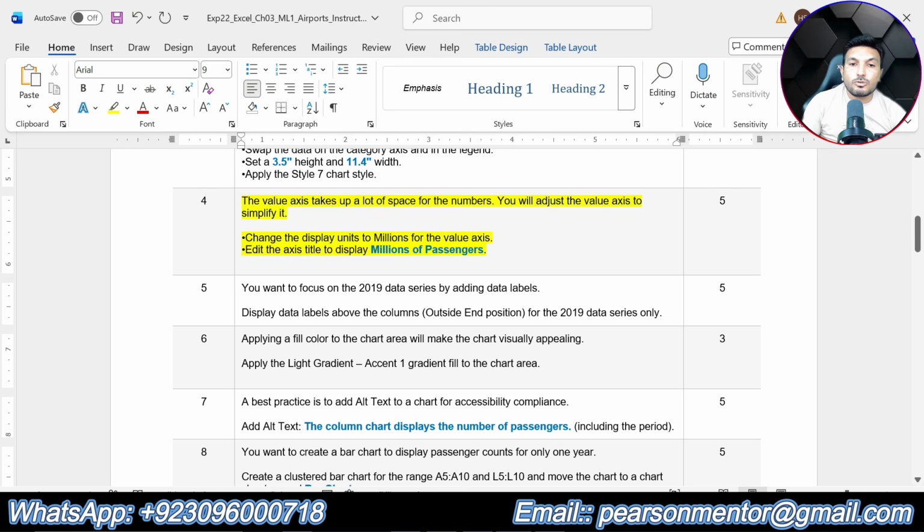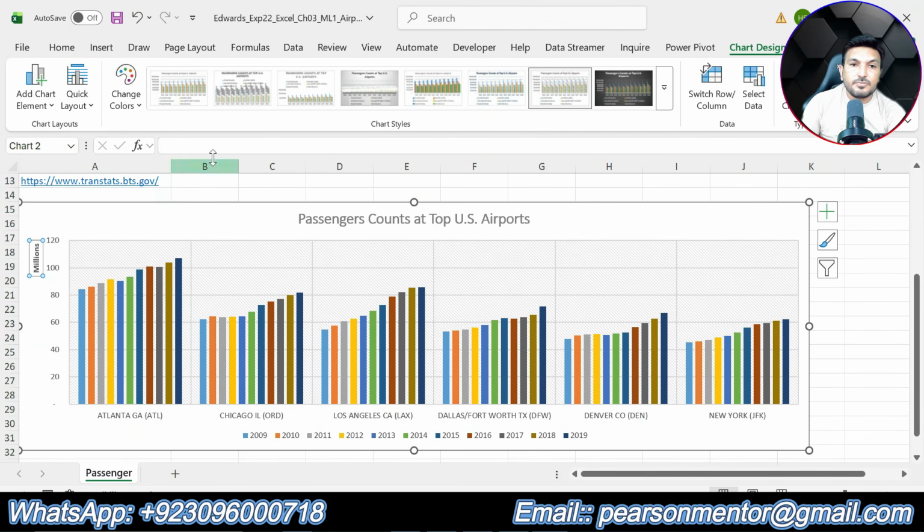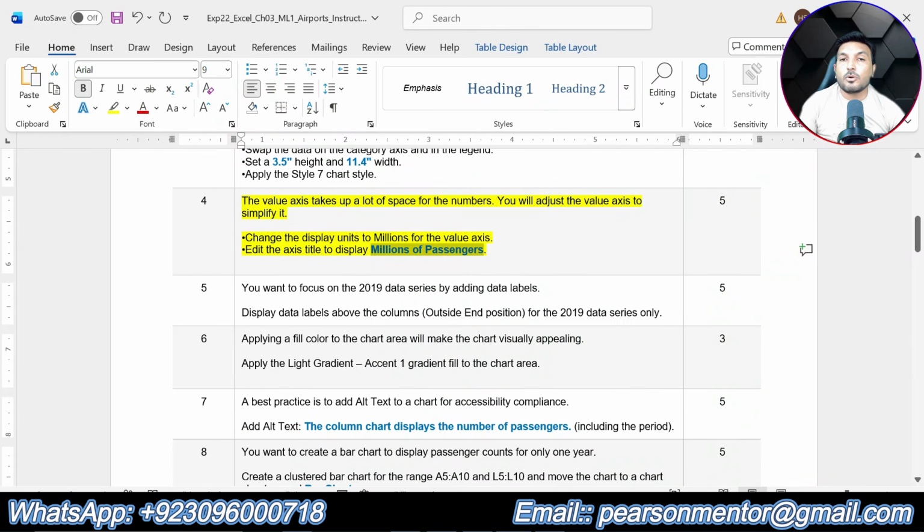Now we are supposed to change this axis title to millions of the passengers. Okay, select this one. Okay, now paste the title here, that is millions of the passenger, and press enter. So that is all about step number 4. So we have completed 4 steps of this assignment so far, and now we're gonna do next step of the assignment, that is step number 5.